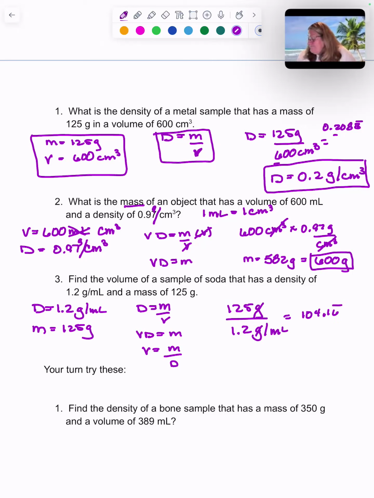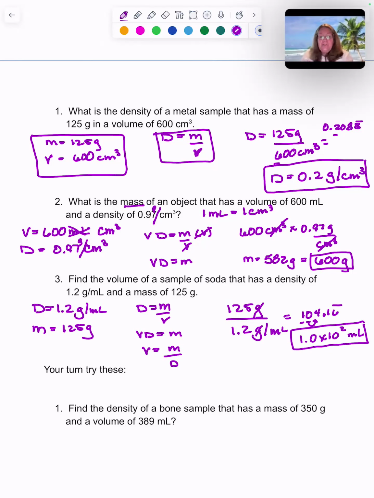Well, to get 104 with two significant figures, I'm going to have to put this in scientific notation because I'm going to look 1, 2, look to the right. That 104 is going to have to round to 100. So I'm going to call that 1.0 times 10 to the second power, and 1 over 1 over milliliters is the same thing as milliliters.